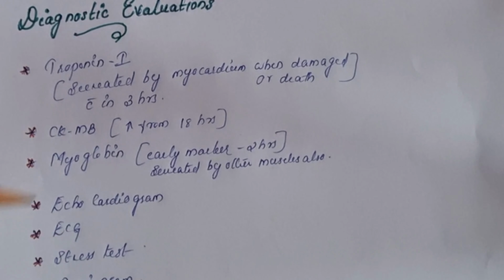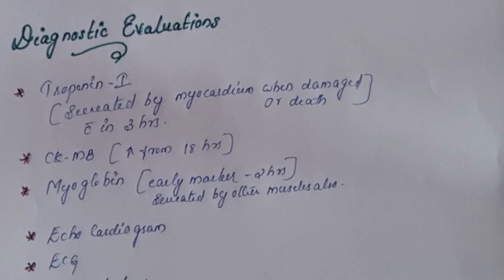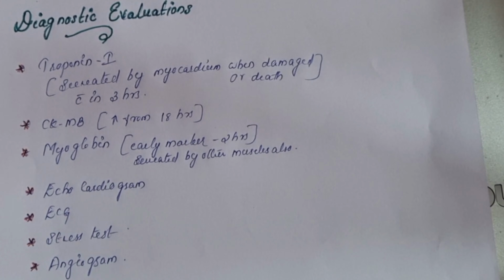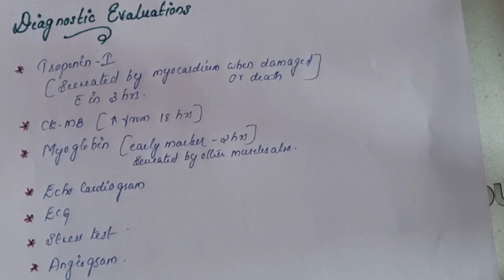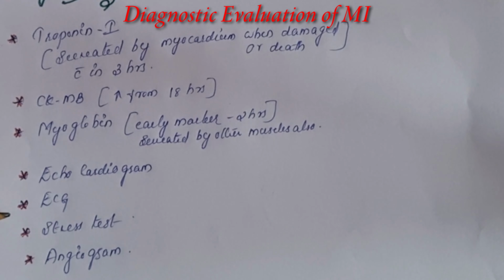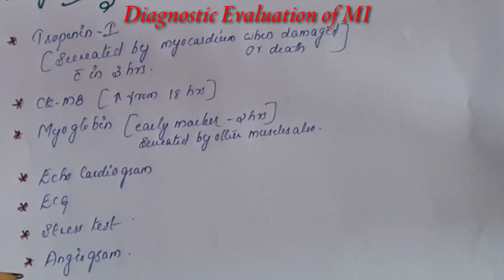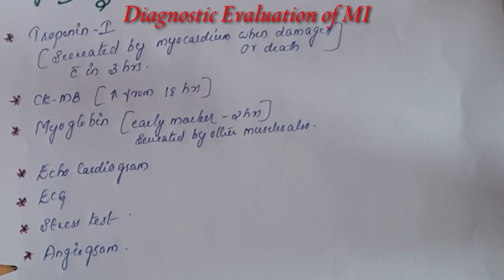And next one is myoglobin. The myoglobin test is an early marker because it is secreted within 1 to 2 hours. But it is not considered a relevant examination because it is secreted by some other muscles also. Next are echocardiogram, ECG and the stress test. And mainly we can go for angiogram. Here we can identify the exact place where the obstruction is present and we can remove it by angioplasty.